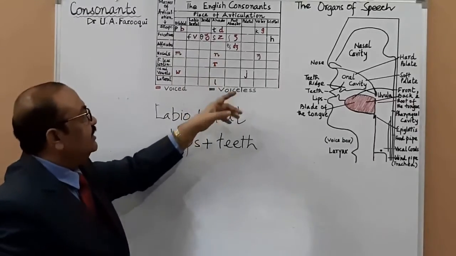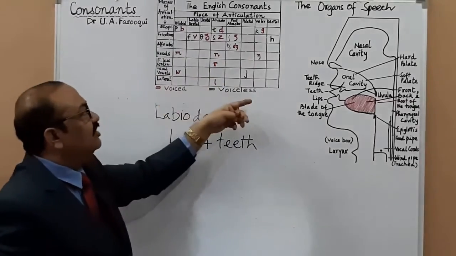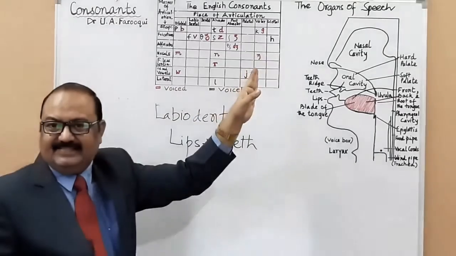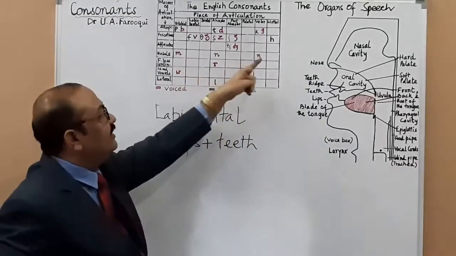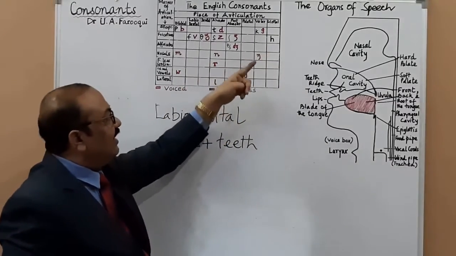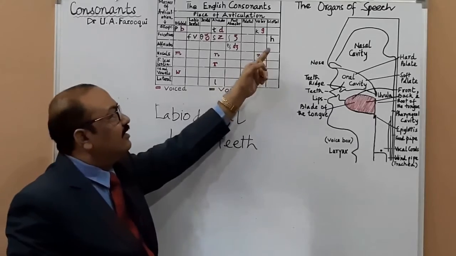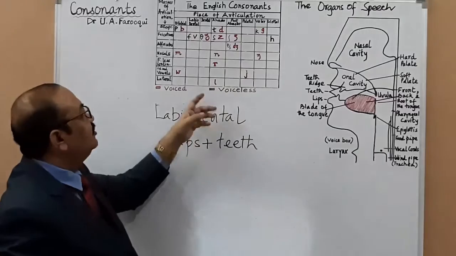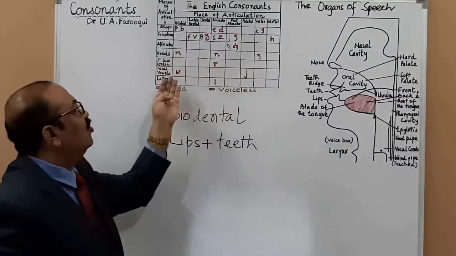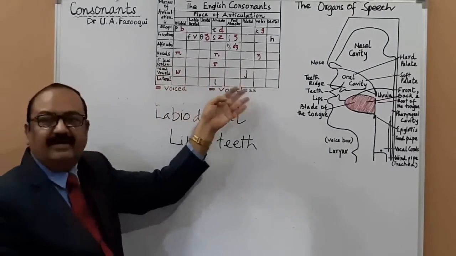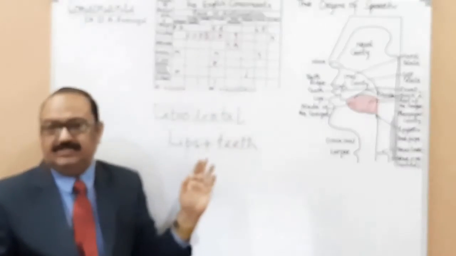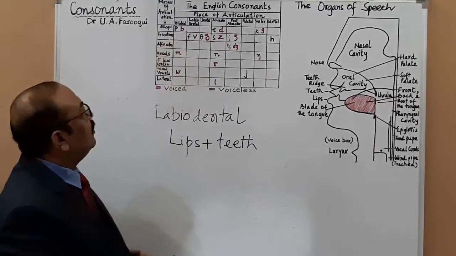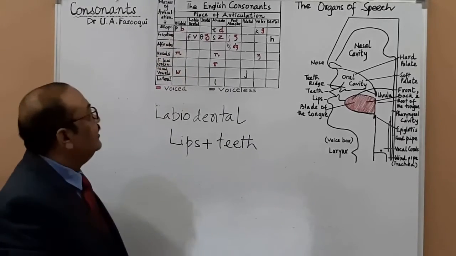Is that fine? Yes. As far as single sounds are concerned, ha is the only sound which is voiceless. Except ha, all of the sounds, ma, na, wa, ra, la, ya, are voiced sounds.